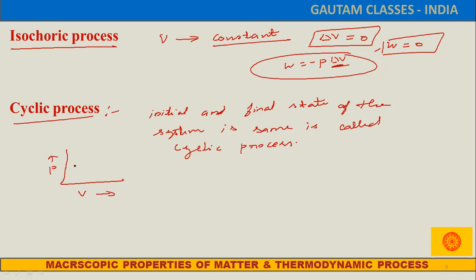If a system is present at state A and goes to state B, firstly through this path, and then once again returns back to state A by this one, returning to its initial state, such a process is called a cyclic process. Where the initial and final state of the system is the same, that is called the cyclic process.